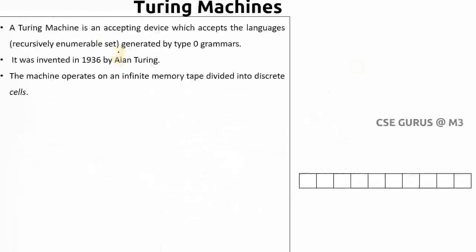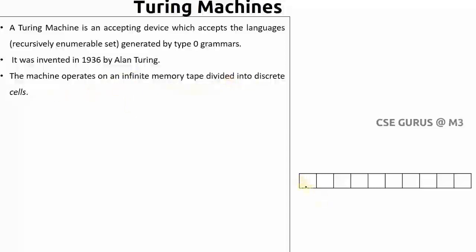Coming to the definition of a Turing machine, it is an accepting device which accepts the languages generated by type 0 grammars. I told you, this language we call RE sets or recursively enumerable sets, which is also called unrestricted grammar or type 0 grammar. Of course, it was invented in 1936 by Alan Turing. The machine operates on an infinite memory tape divided into discrete cells.